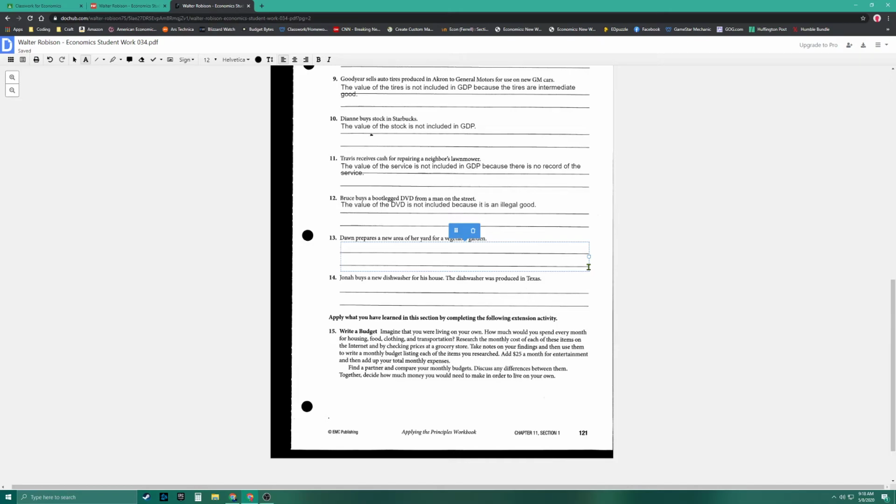Dawn prepares a new area of her lawn for a vegetable garden. So she's doing the work herself. So the value of this service is not going to be included, and the reason why is because it's done in a non-market, non-marketplace.